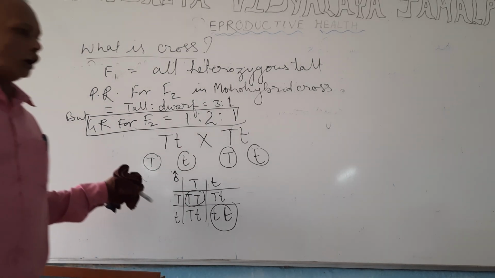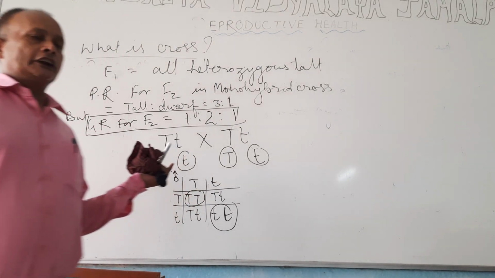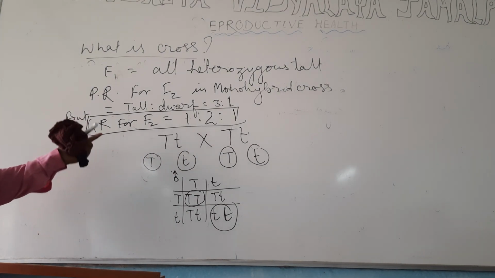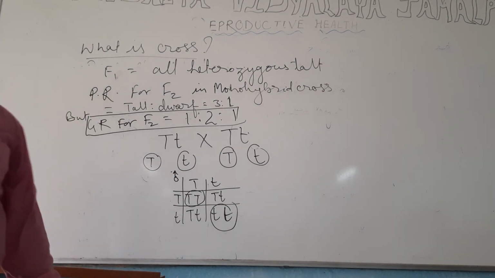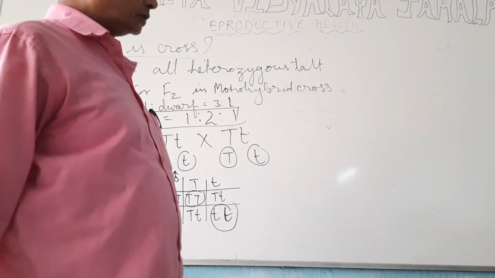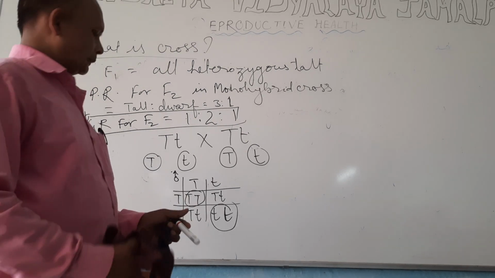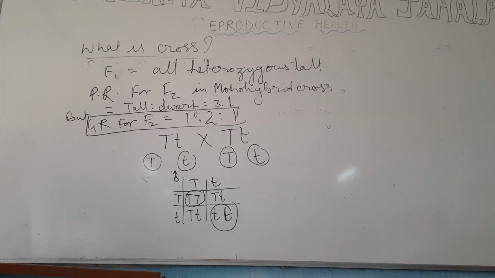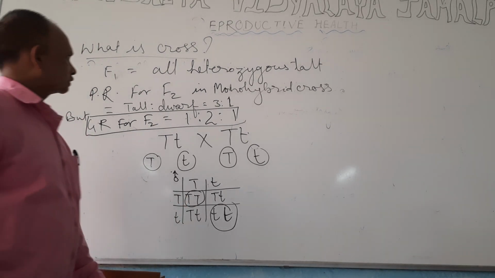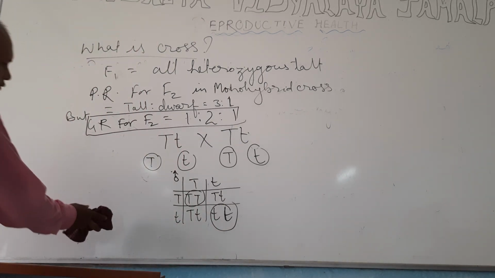So this is called law of segregation, and the first one is the law of dominance, that in F1 generation only dominant character is able to express. So these two laws were given on the basis of monohybrid cross. So let us study about the Mendel's law also on the basis of monohybrid cross. So Mendel's law.